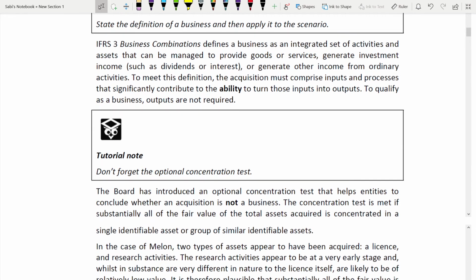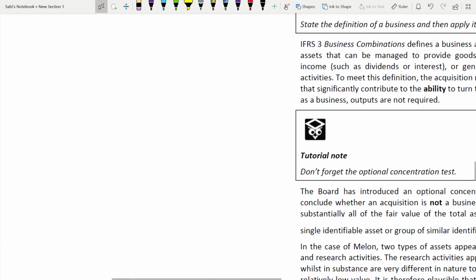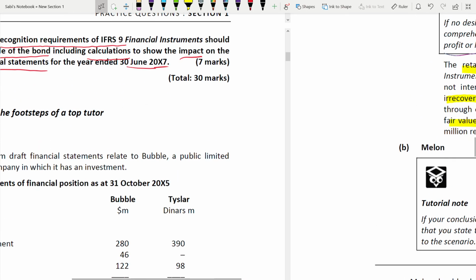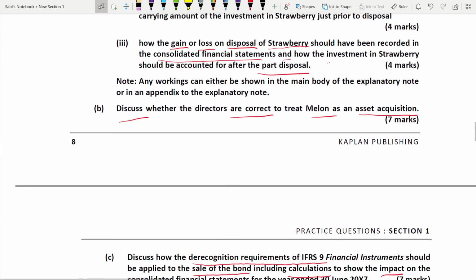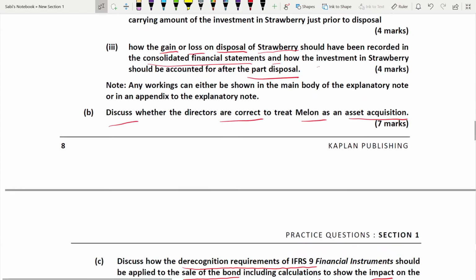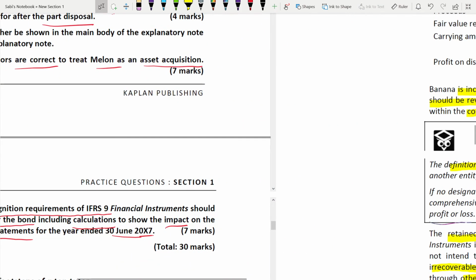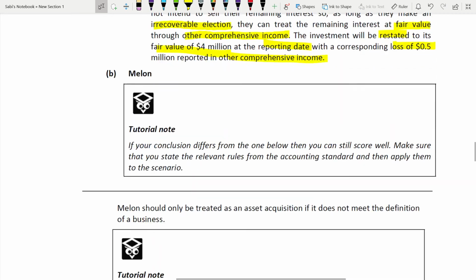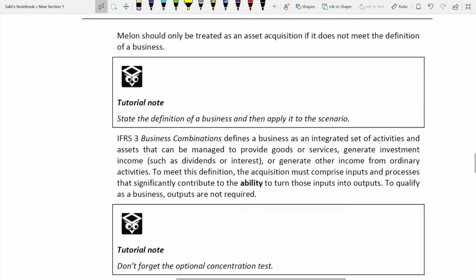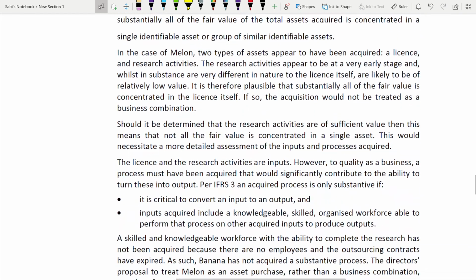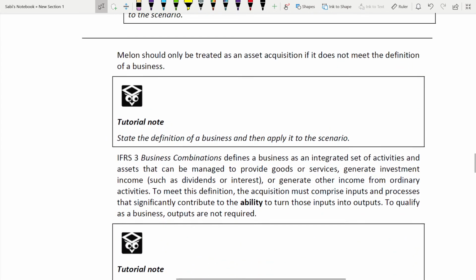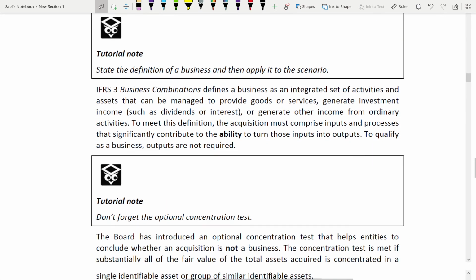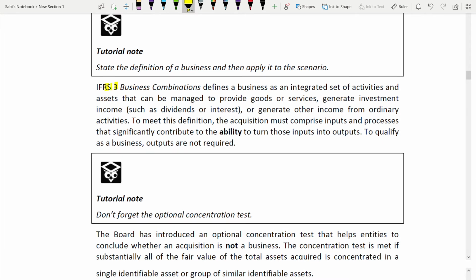And here also we'll see it is for how many marks. It is for 7 marks, and even the part C is for 7 marks. Okay. We'll see, for 7 marks it's plenty big enough. Okay. IFRS 3, business combination, defines a business.